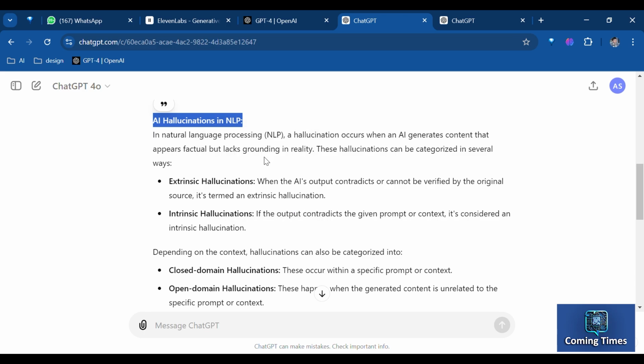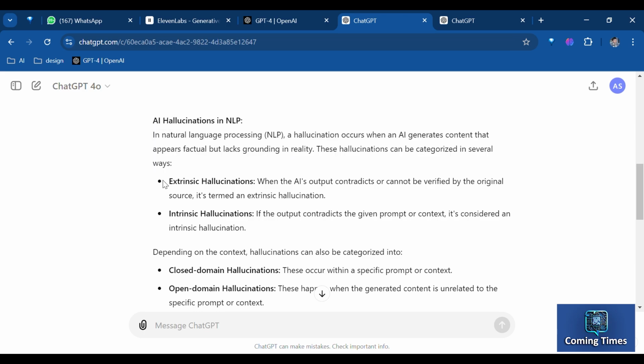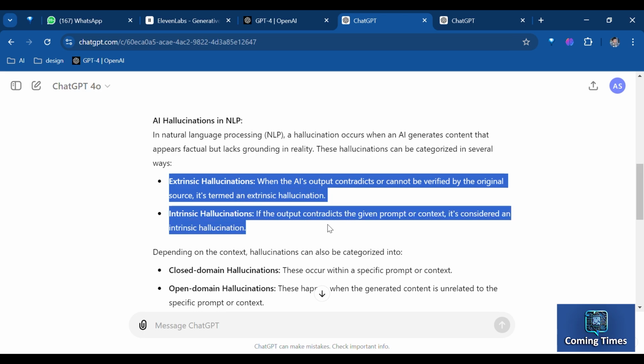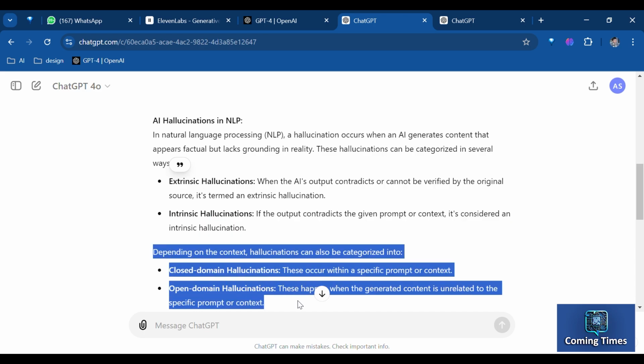These hallucinations can be categorized in different ways. For instance, if the AI's output contradicts or cannot be verified by the original source, it's considered an extrinsic hallucination. Conversely, if the output contradicts the given prompt, it falls under intrinsic hallucination. Depending on the context, hallucinations can also be divided into closed domain, related to specific prompts, and open domain, not related to specific prompts.